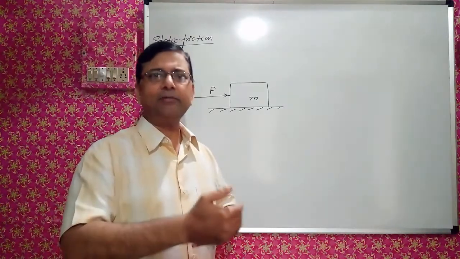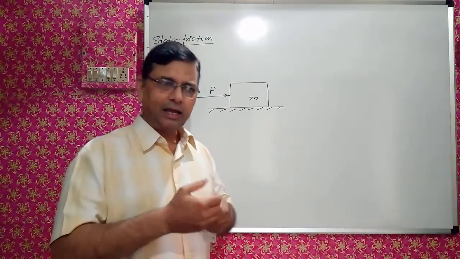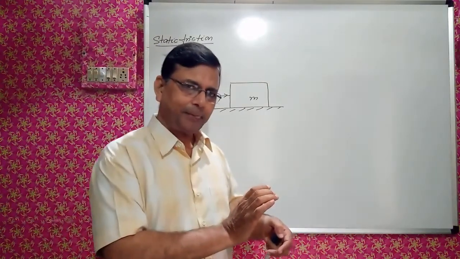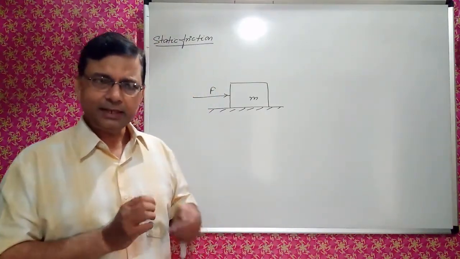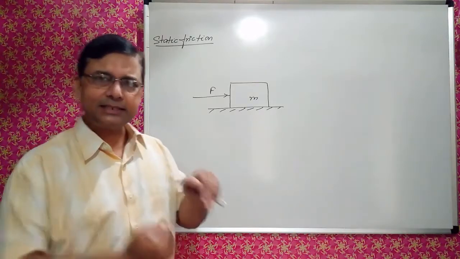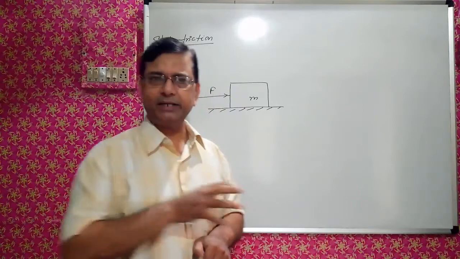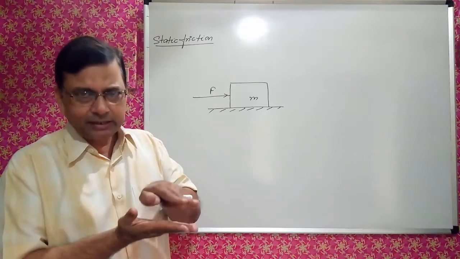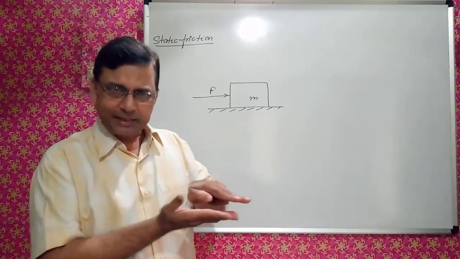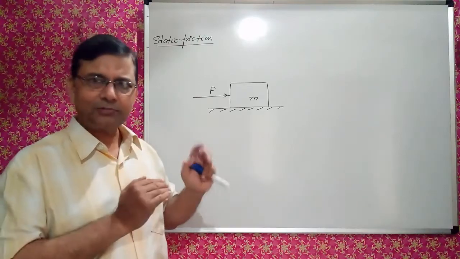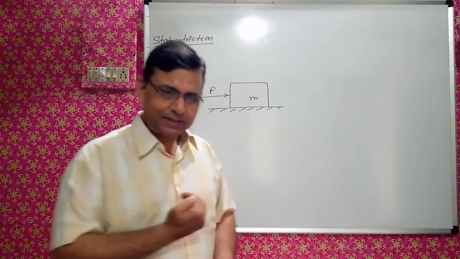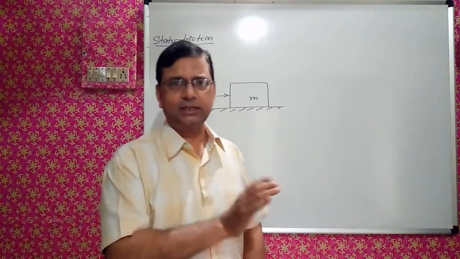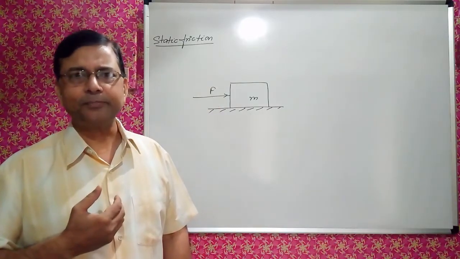Till that time, whatever force is applied and whatever backward force is acting on it, because external force is applied, object is not in motion. It means there must be some force which is balancing the external force due to which the object is not in motion. So the backward force is between the contact of the surfaces, isn't it? That is the only external force apart from the external force which we are applying. So that frictional force which is acting on the object and opposing the applied force, that is called the static friction. Are you getting what?